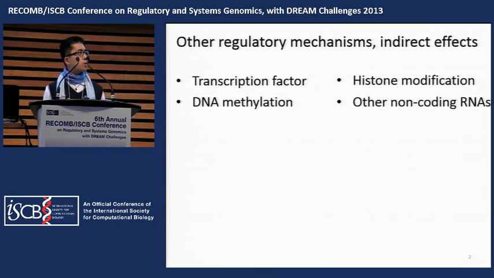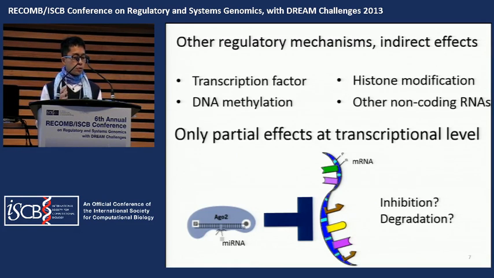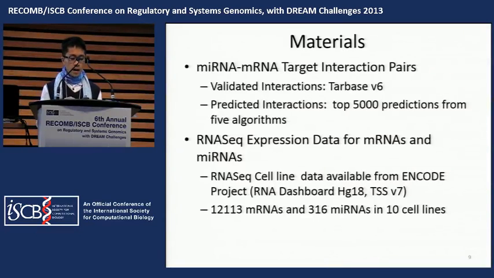Third, the whole network is very complicated. In addition to microRNA-target effects, there are other regulatory mechanisms and indirect effects. Furthermore, using the expression levels of messenger RNA and microRNA to assess microRNA targeting effects is not accurate enough. Where a messenger RNA is inhibited by a microRNA, in some cases the messenger RNA is not degraded, and expression data, especially from sequencing techniques, cannot account for this phenomenon. And potentially, there are some more difficulties related to the modulations.